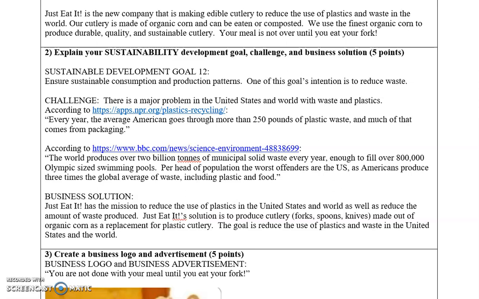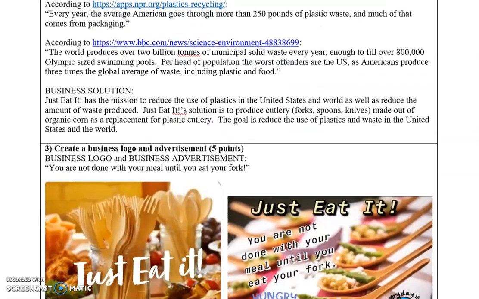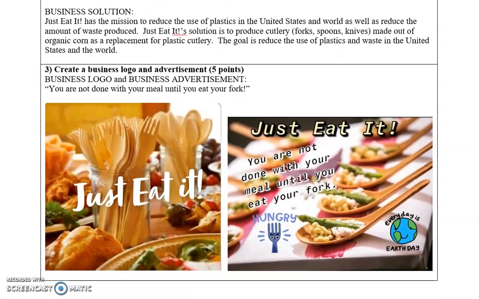And Just Eat It has the mission to reduce the use of plastics in the United States and world, as well as to reduce the amount of waste produced. Its solution is to produce cutlery, forks, spoons, knives, made out of organic corn as a replacement for plastic cutlery. The goal is to reduce the use of plastics and waste in the United States and the world. This is my logo and an advertisement for Just Eat It, where you're not done with your meal until you eat your fork.